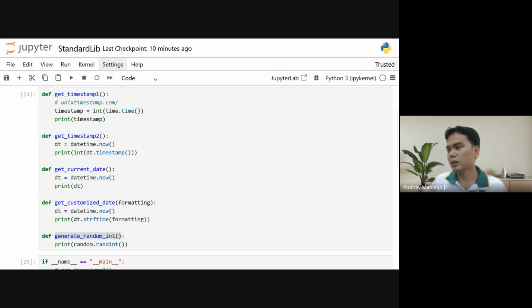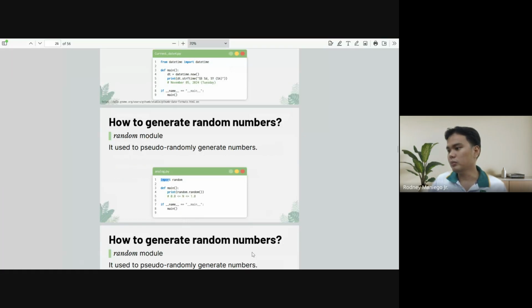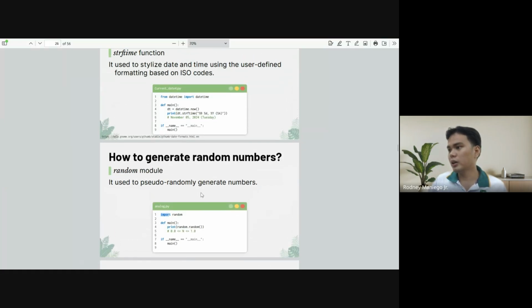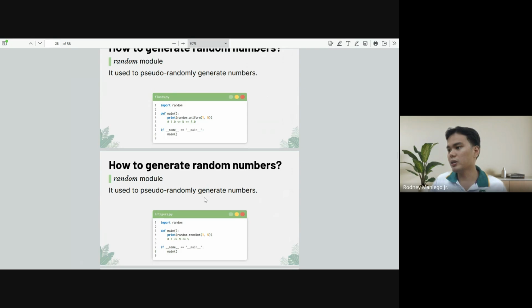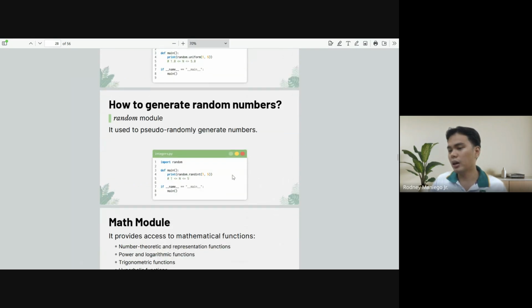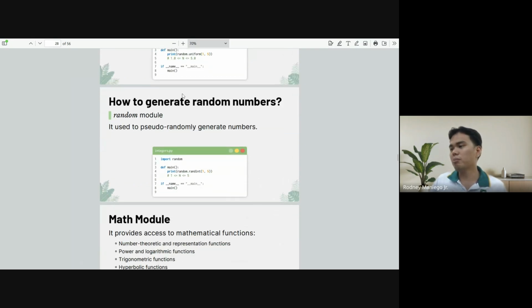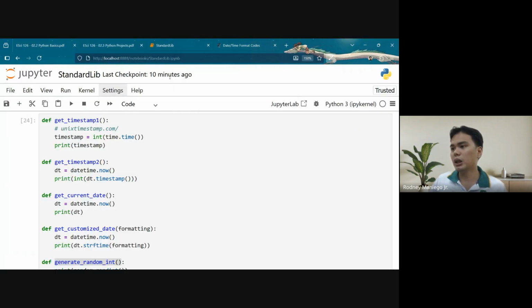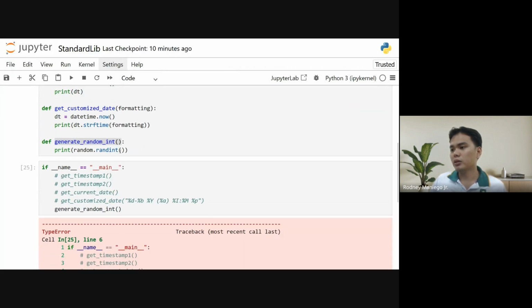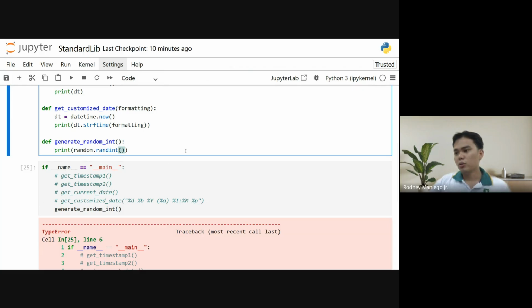Let me check the randint. I think it requires, based on the code, the minimum and the maximum, so the boundary. So let's go back here. Let's say a, b, make this dynamic.